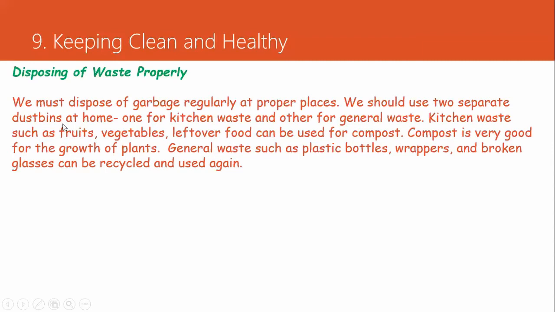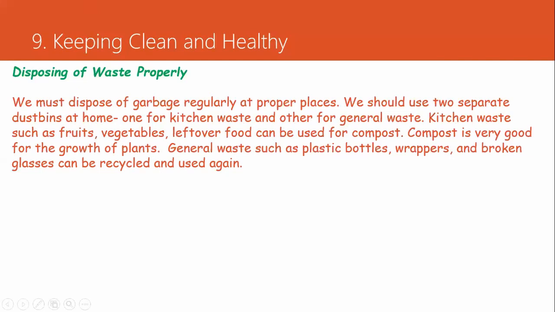In the kitchen every day there will be a lot of waste produced. Make sure that we put it in a separate dustbin, and the general waste generated every day should be put in another dustbin. Kitchen waste such as fruits, vegetables, and leftover food can be used for compost.